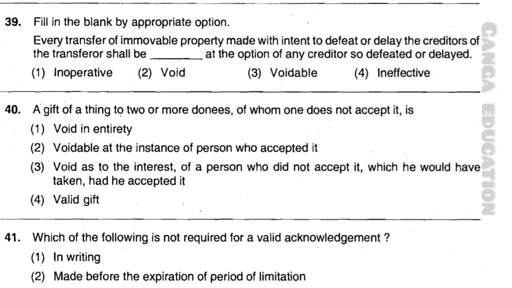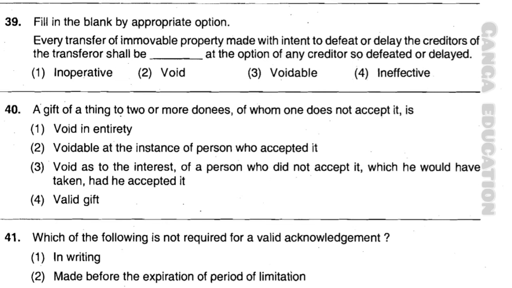Now question number 39. Fill in the blank by appropriate option. Every transfer of immovable property made with intent to defeat or delay the creditors of the transferor shall be ____ at the option of any creditor so defeated or delayed. Option number 1, inoperative. Option number 2, void. Option number 3, voidable. Option number 4, ineffective. And the correct answer is option number 3, voidable.